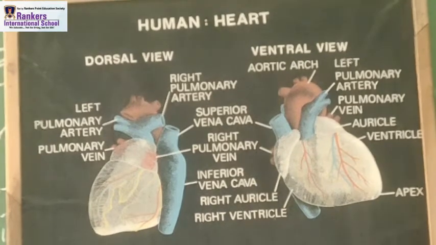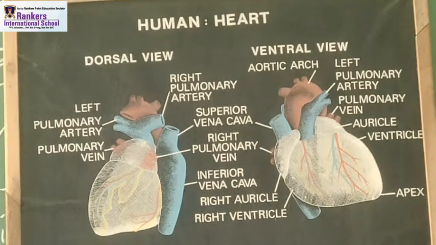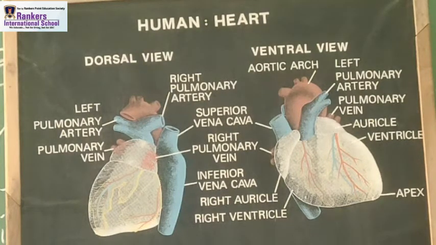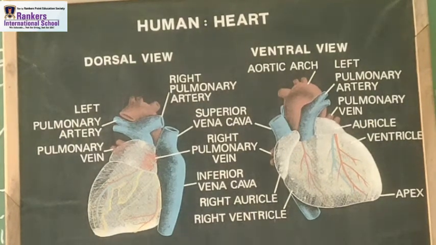Here you can see the human heart. In this human heart we have 2 things, the dorsal view and the ventricle view as well. When we talk about this dorsal view, you can see the thing that I would like to show you, which is really very important.